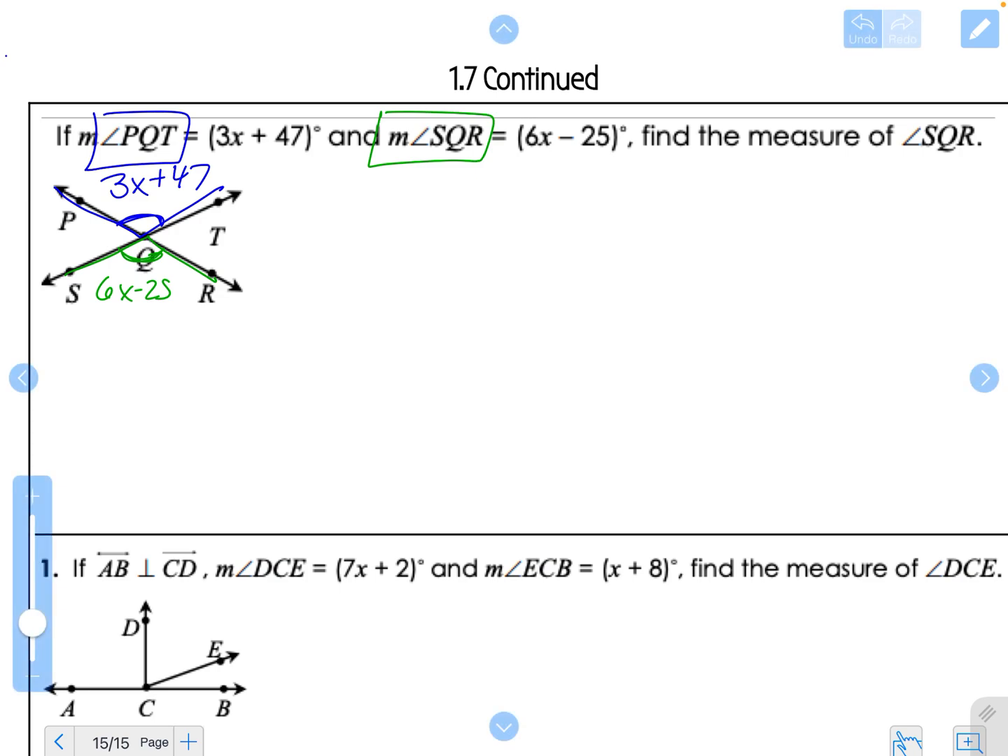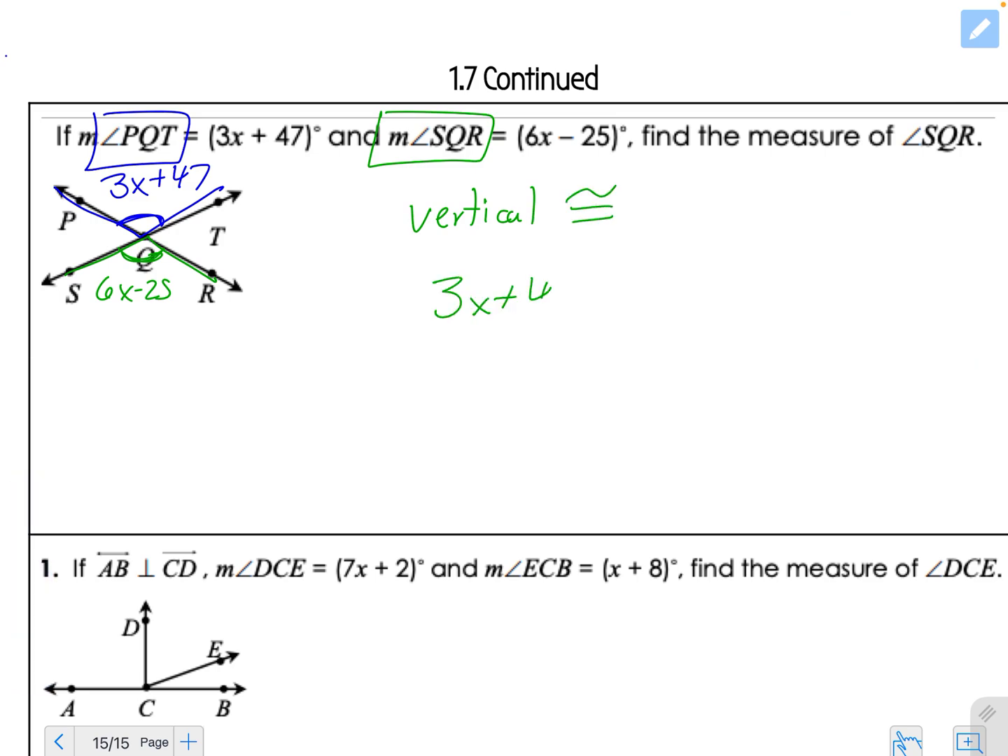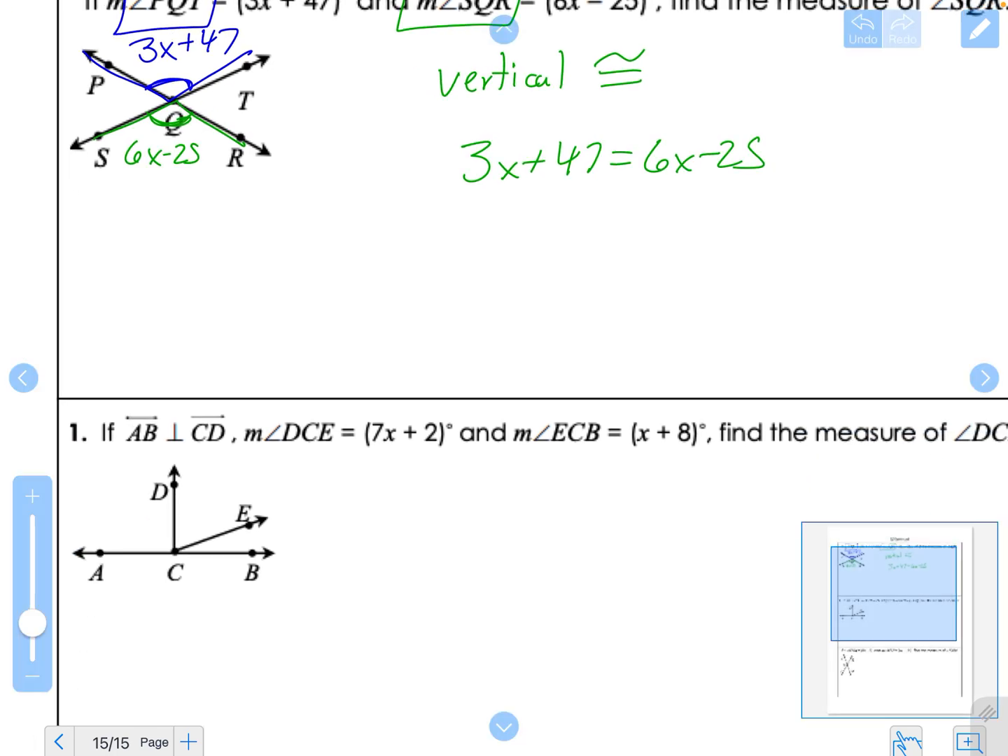And so if we know our angle relationships, we know these are vertical angles. And we know they are congruent. So all we have to do is set these two expressions equal to each other and solve. So I want you to go ahead and solve this and check your answers with the class notes.